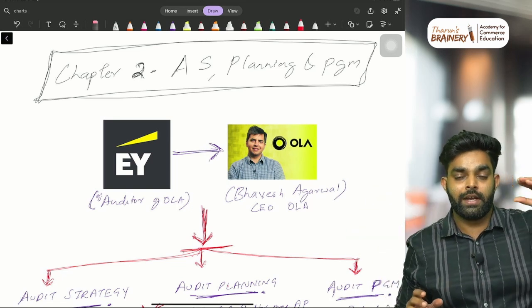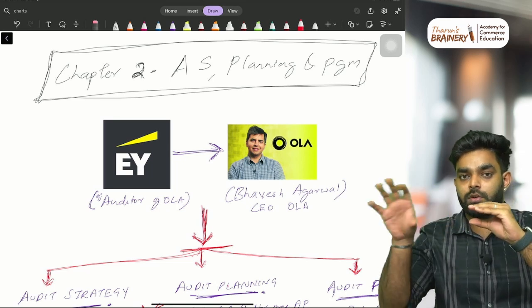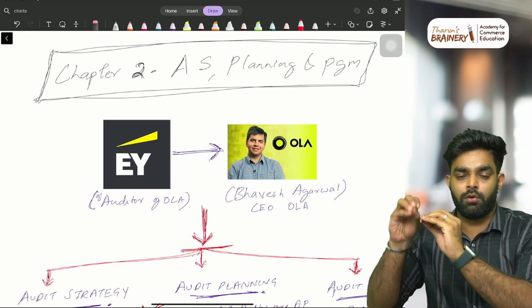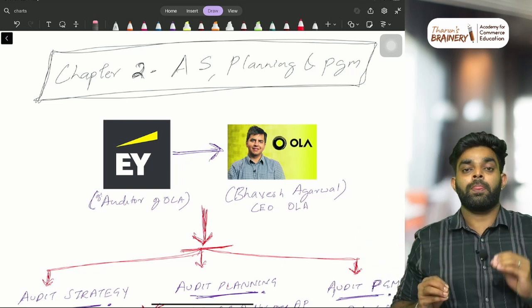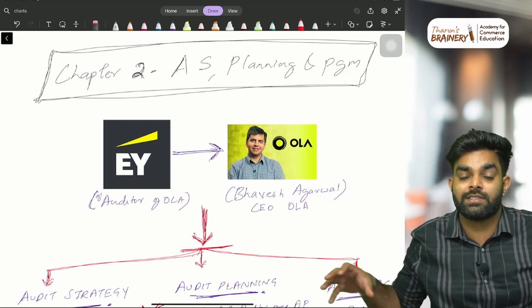We have decided we need batting, that is the audit strategy. Then the audit plan: who is going to bat first? Who is going to bat second? Rohit Sharma is there. Now Rohit Sharma is going to the pitch. Now, how should he hit? That is in the audit program. Specific detailed instructions will be given.